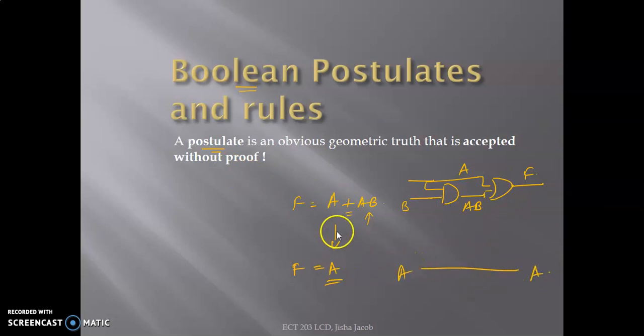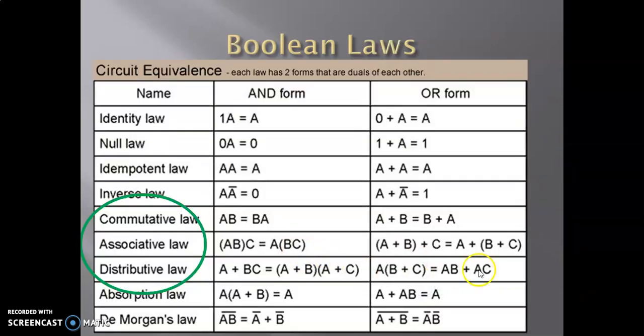This sort of simplification is possible having knowledge of some rules and postulates in the Boolean domain. So it all boils down to this. Having knowledge of postulates and rules helps us to reduce complicated expressions into smaller ones, and smaller expression means smaller circuits. Smaller circuits means smaller area and faster circuits. This is why we need to learn the postulates and rules in the Boolean area. Let's go right down into the Boolean laws that we need to know.